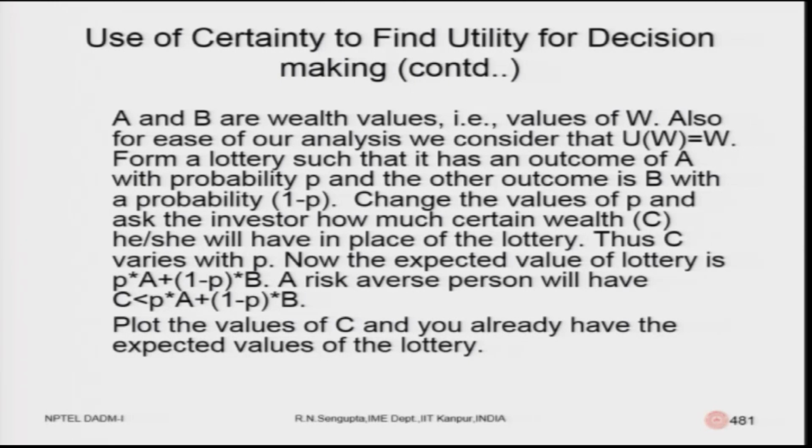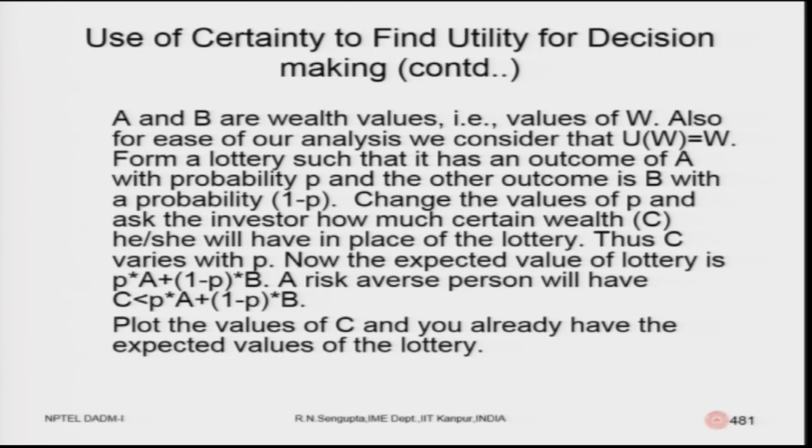So, we are technically not considering P as changing, that is, P does not become P1, P2, P3, P4, and hence the corresponding probability 1 minus P does not become 1 minus P1, 1 minus P2 and so on. We consider P and 1 minus P as half and half only. Now, the expected value of the lottery is given by P into A, which we consider as half into A, plus 1 minus P, which is again half into B.